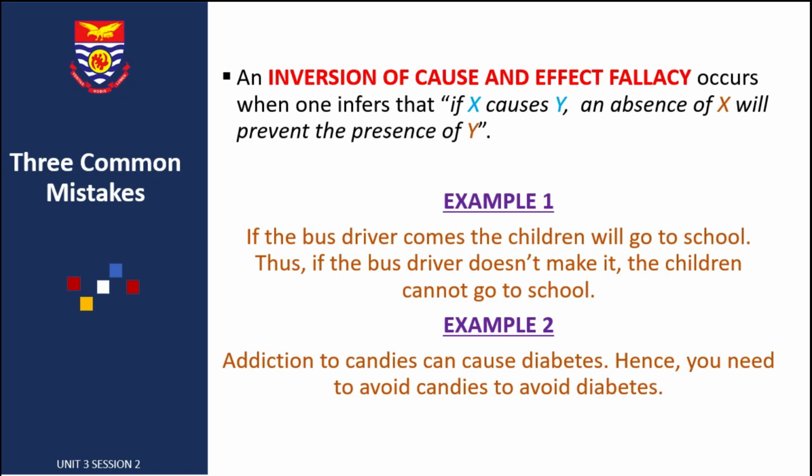Right? Let's look at a second example. Addiction to candies can cause diabetes. Hence, you need to avoid candies to avoid diabetes. Now, if you avoid candies, you've not avoided diabetes. You could still get diabetes through other means, right?